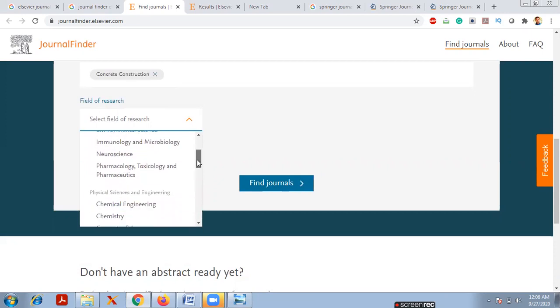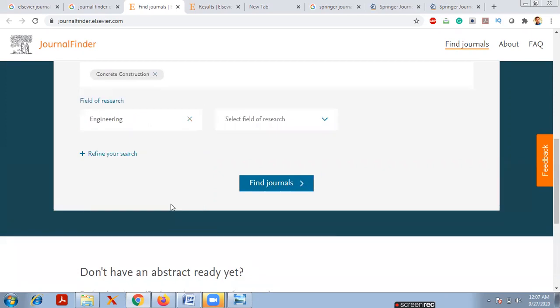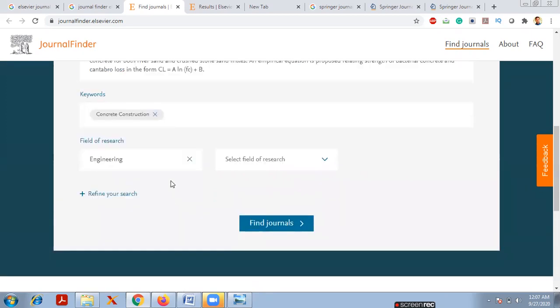Now I am from an engineering background. Directly I will go to the physical sciences and engineering part. Then simply click on engineering. If you want to enter multiple fields of research, simply click on this one.